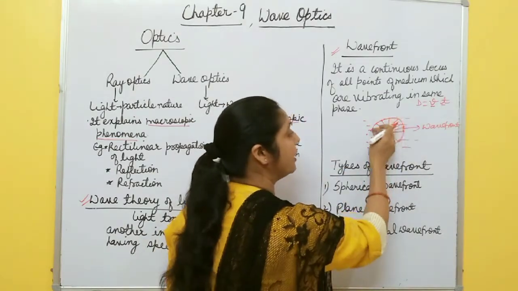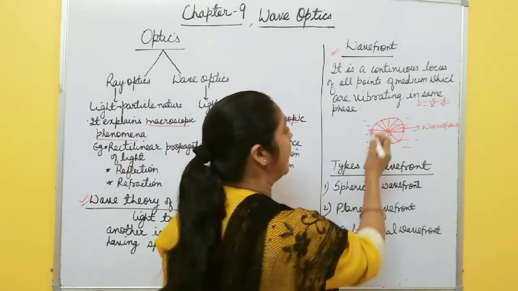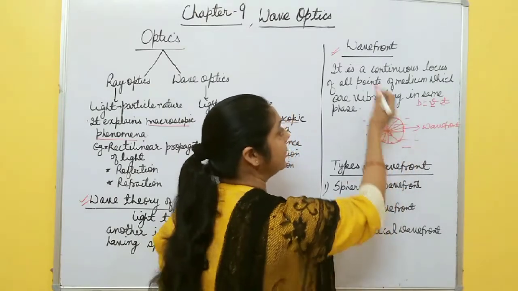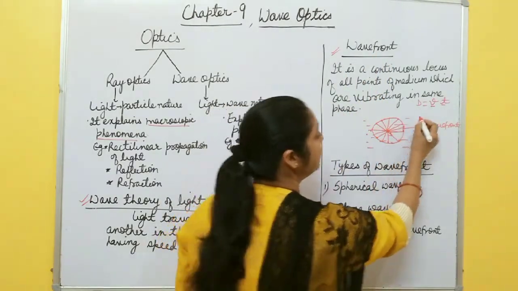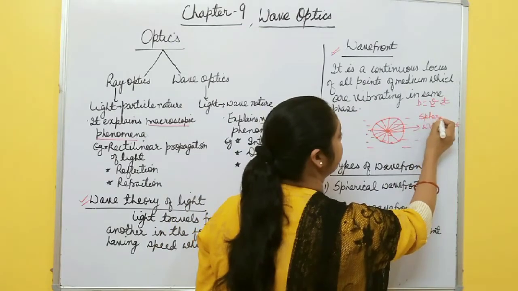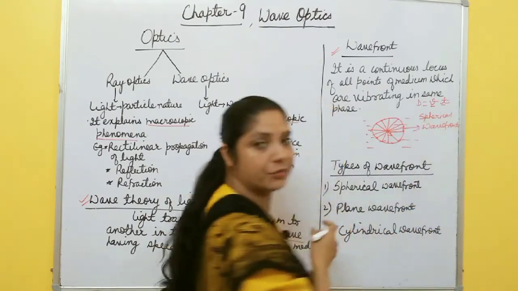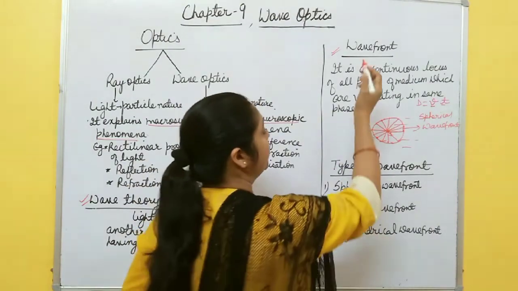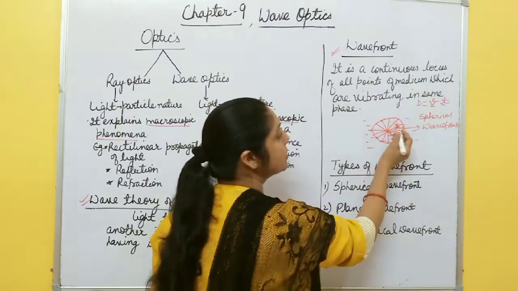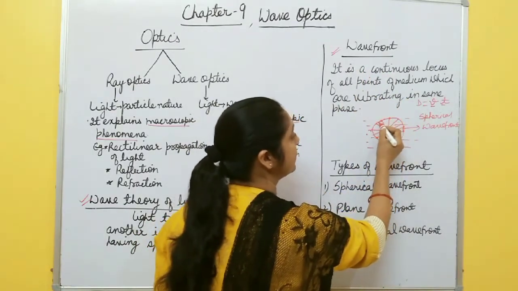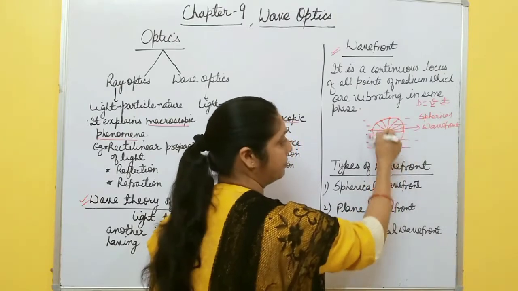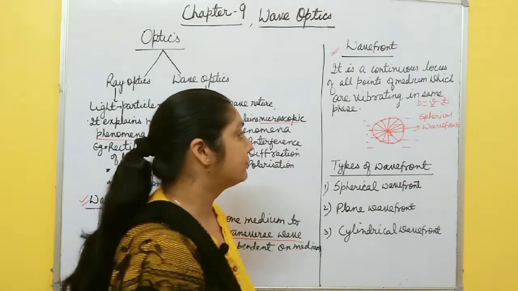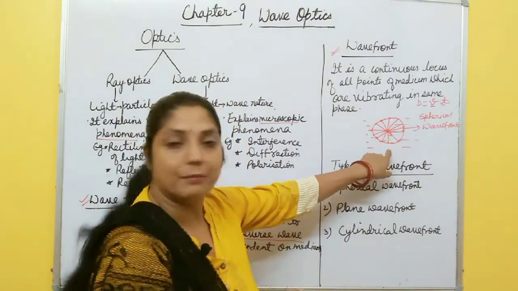So all these are vibrating in the same phase, and if you join all these vibrating particles, you get a wave front. Here, what type of wave front? A spherical wave front. The shape of the wave front depends on the type of source which you are using. You can define a wave front as a continuous locus of all these points which are vibrating in the same phase. In this case, you get a spherical wave front. So you can easily define a wave front with the help of this diagram.